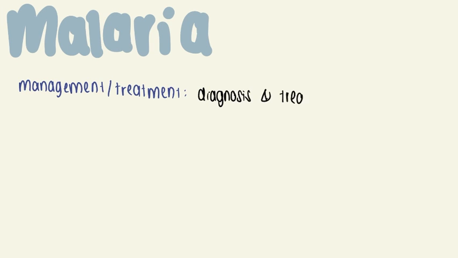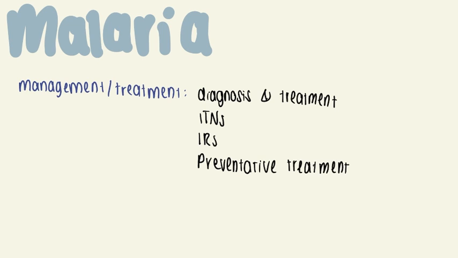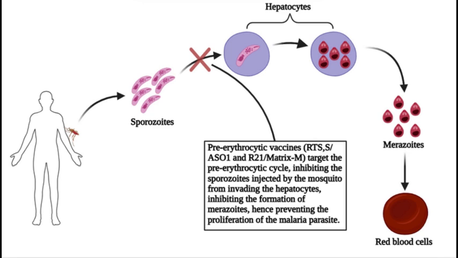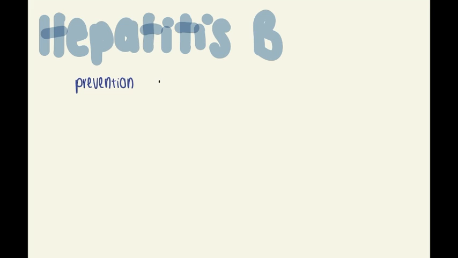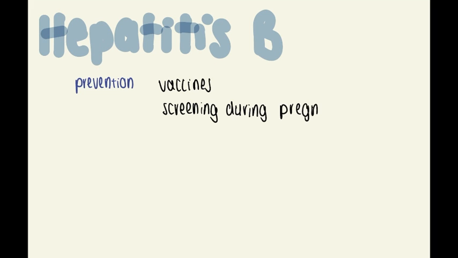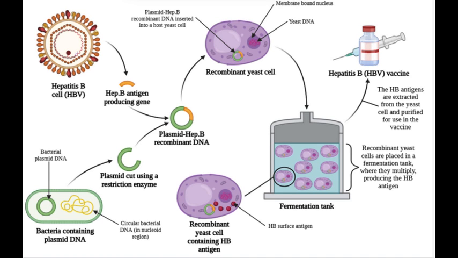Indicator 3.3.3, malaria incidence per 1,000 population, can be reached via 4 interventions: case management, diagnosis and treatment, insecticide-treated nets, indoor residual spraying, and intermittent preventive treatment in pregnancy, as well as 2 malaria vaccinations. Indicator 3.3.4, hepatitis B incidence per 100,000 population, can be reached by prevention such as vaccinations, screening during pregnancy, and offering treatment during the 3rd trimester if the mother has a high viral load.